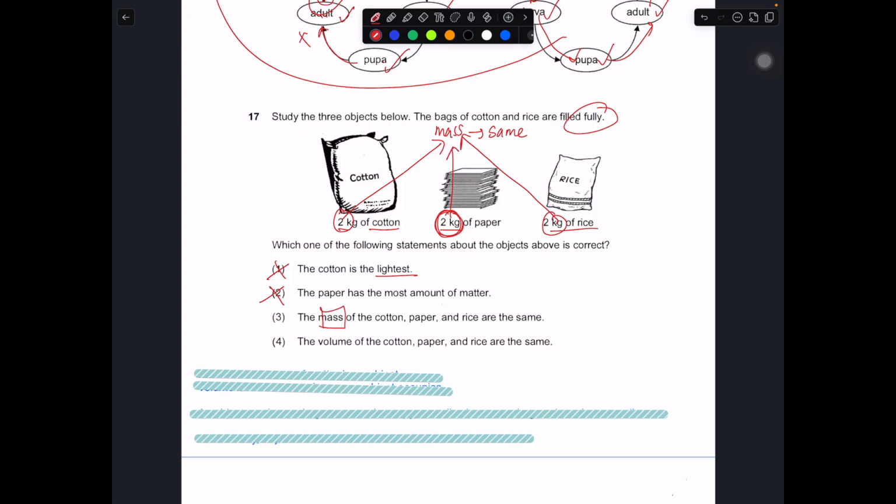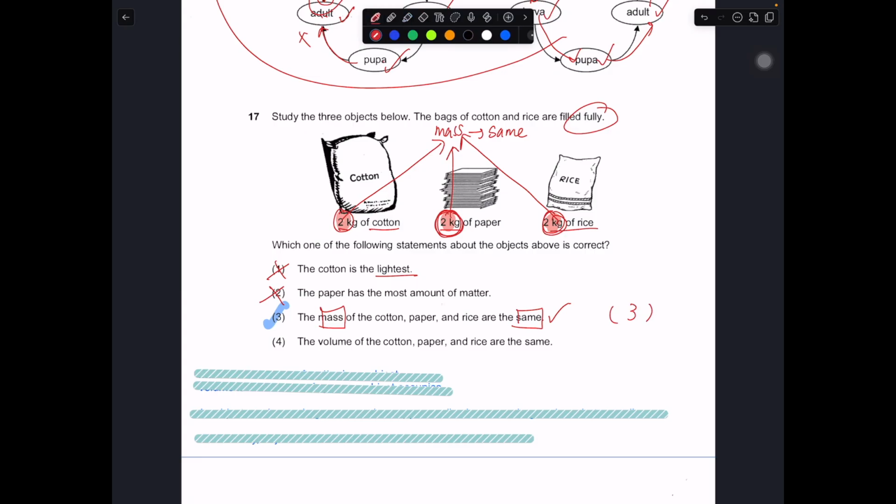The mass of all the 3 items is the same. This is correct. Why? All of them are 2 kg. If all of them are 2 kg, they have the same mass. In this case, the amount of matter inside them is the same as well. So number 3 is correct. Okay, so let's take a look at number 4.